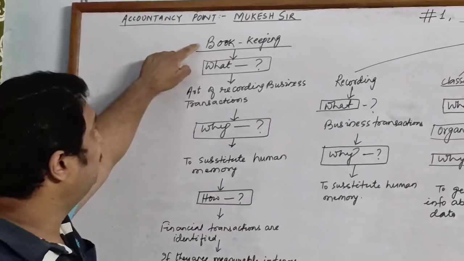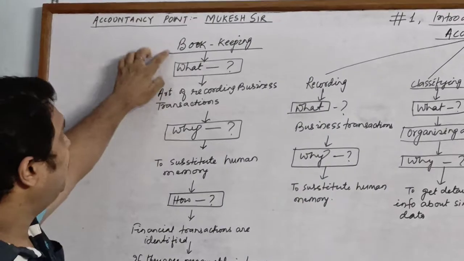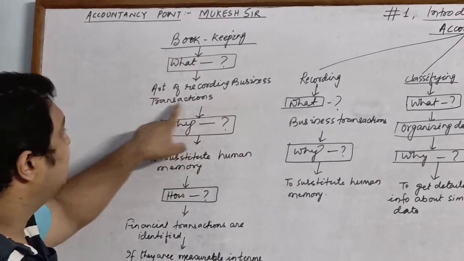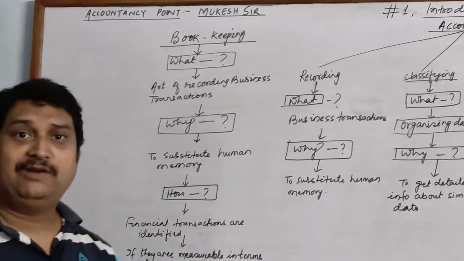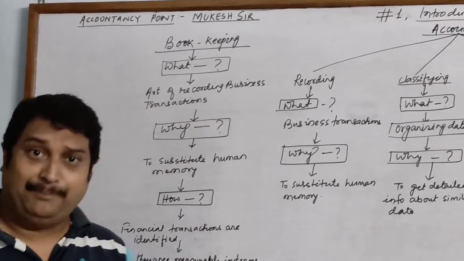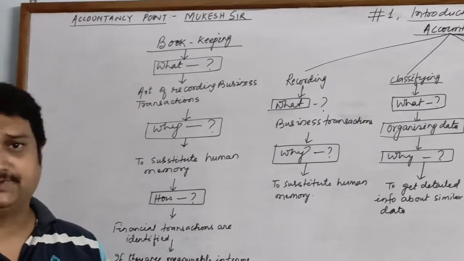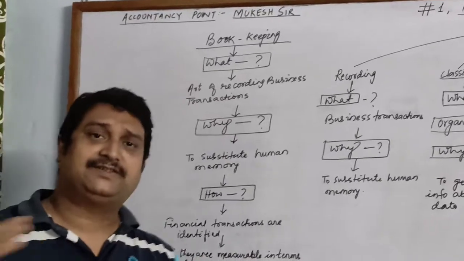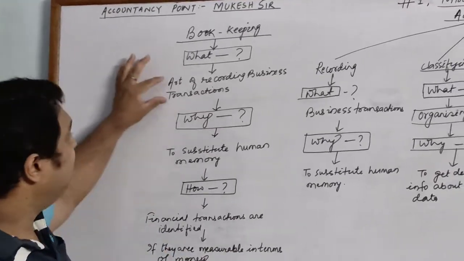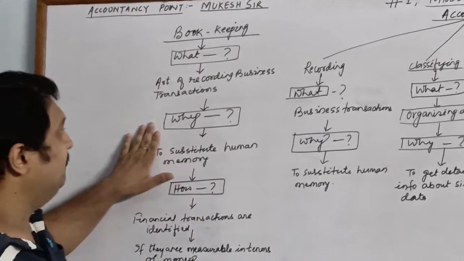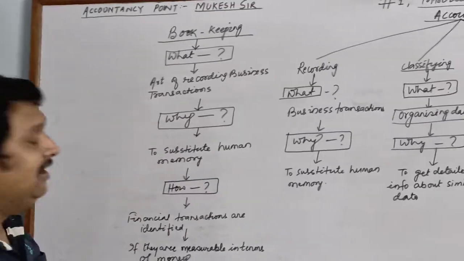The first word is bookkeeping. What is bookkeeping? Bookkeeping is the art of recording business transactions. What are business transactions? Business transactions are all those transactions which happen in the normal course of business, like purchase, sale, and paying various types of expenses. All these are business transactions. Why do we need to record them? There is a need.